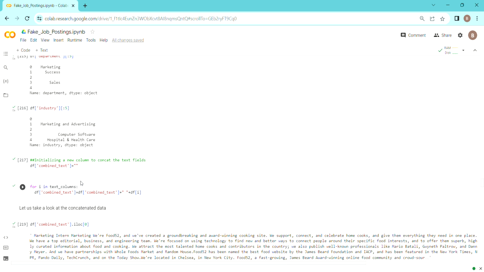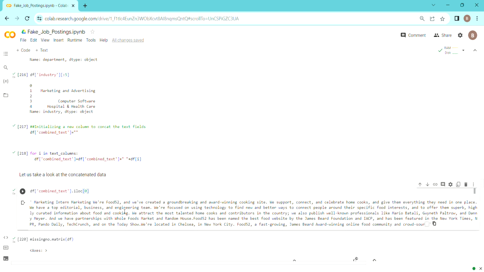Next, I have initialized a new column, which is right now an empty string, the combined text, and I have concatenated this combined text with all the text columns that I have. Remember, I have already tackled the null values, so we should not have any problems concatenating them. So that is what we have seen. Now if we go to the first value, this is how it looks.